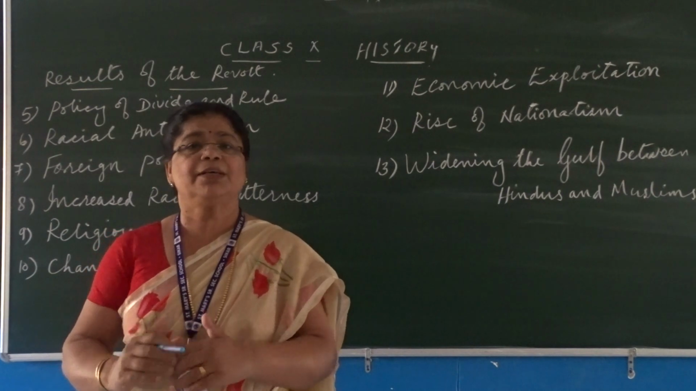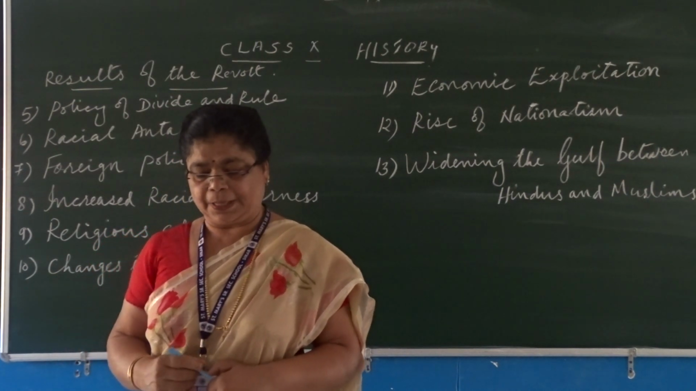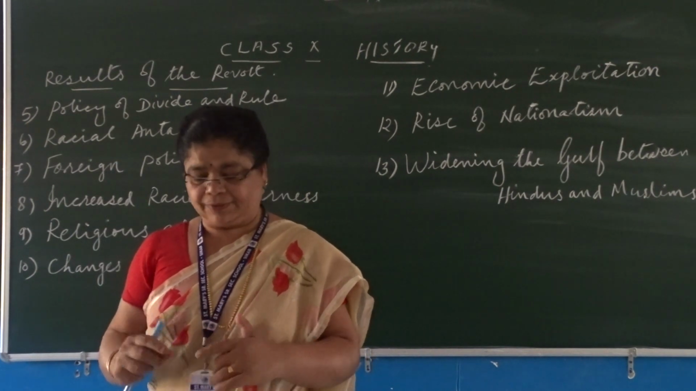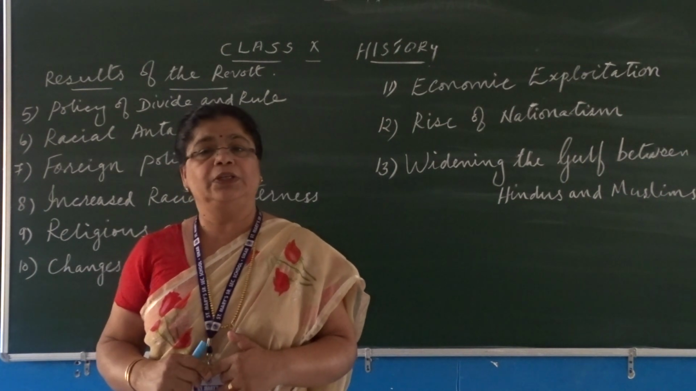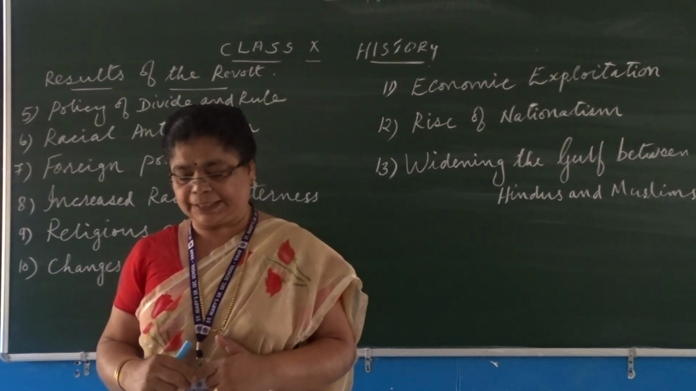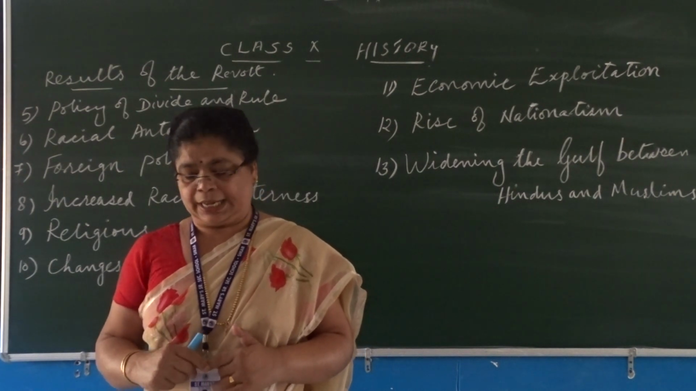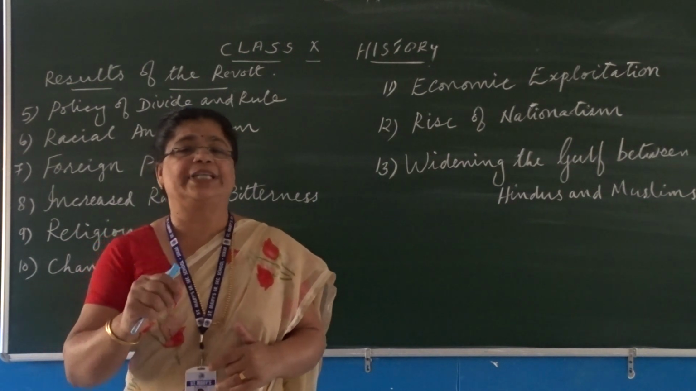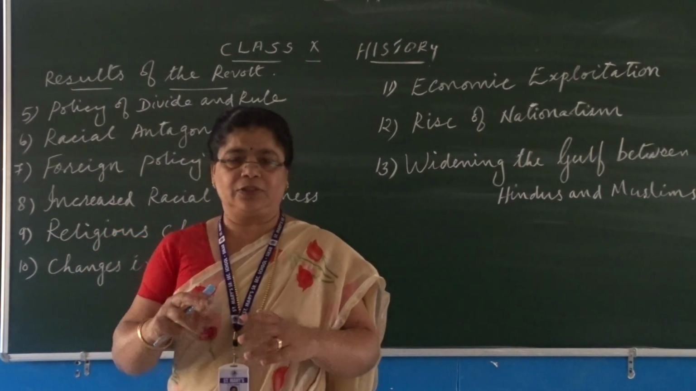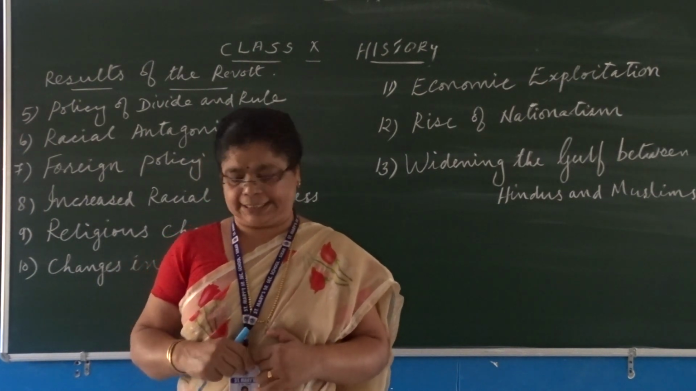So, what were the policies of divide and rule followed by the British in India? First and foremost, they divided the princes against people, province against province, caste against caste, group against group, then Hindus against Muslims, as well as educated against uneducated. So, these were the policies of divide and rule followed by the British government.